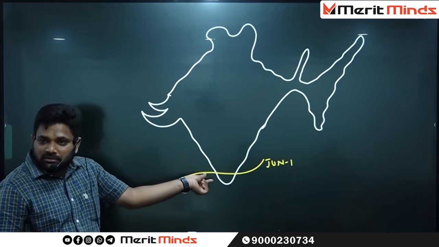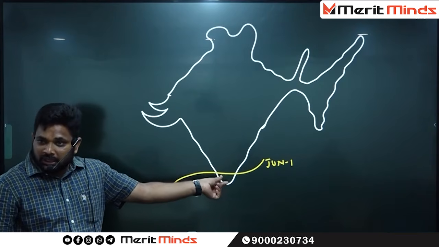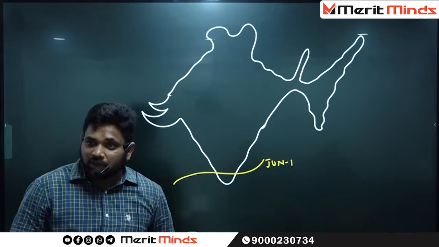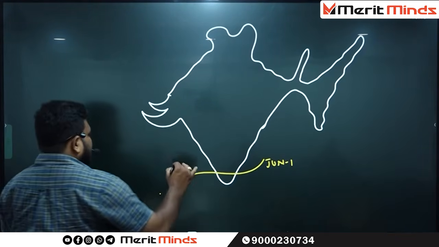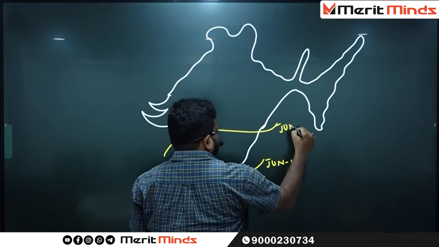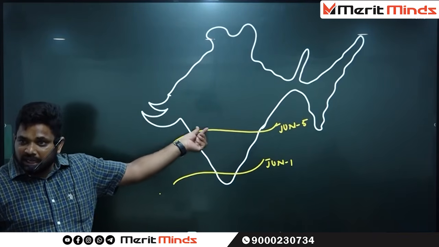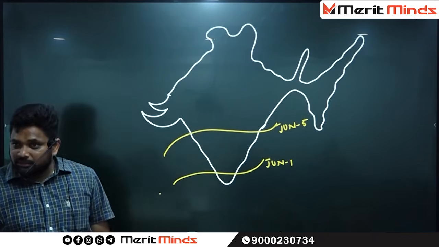Initially it covers the state of Kerala, then it enters into Karnataka. Finally, it also enters into Andhra Pradesh, not the entire part, but some parts of Andhra Pradesh and Telangana. By June 5th, it reaches Maharashtra, Northern Karnataka, Telangana, as well as Chhattisgarh.